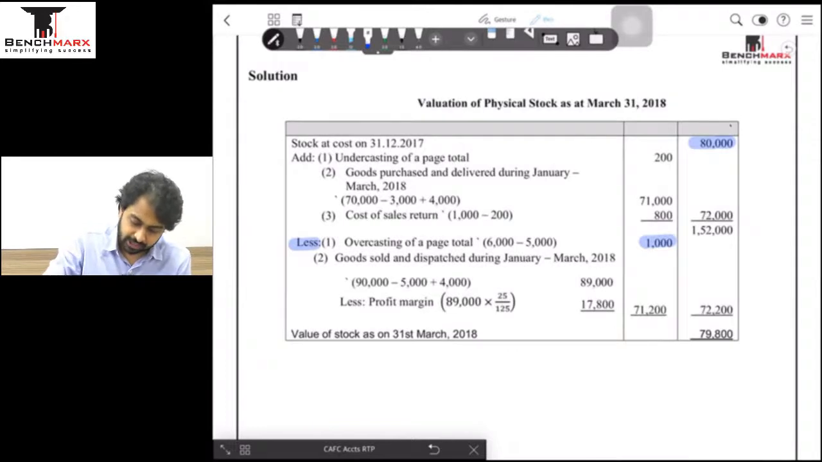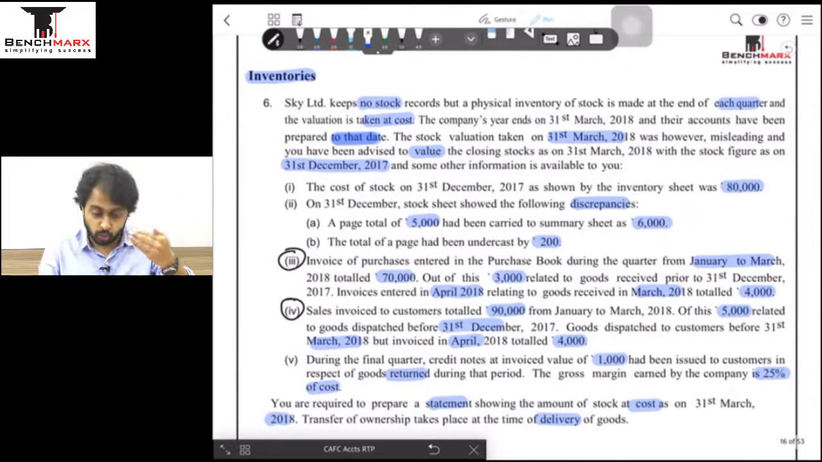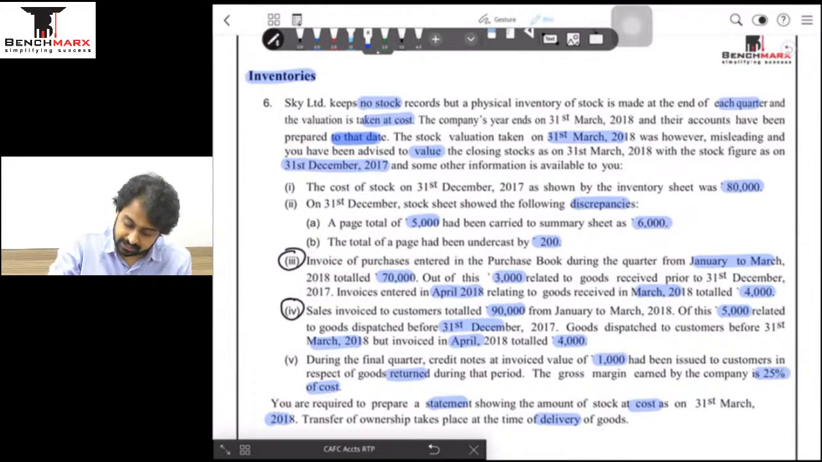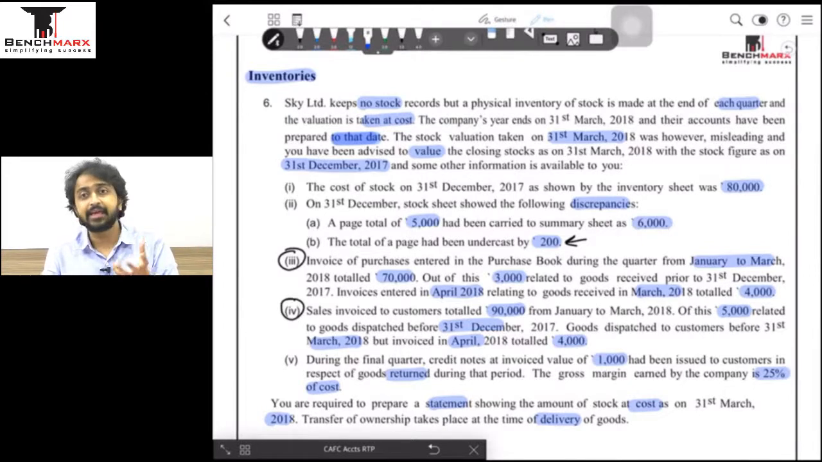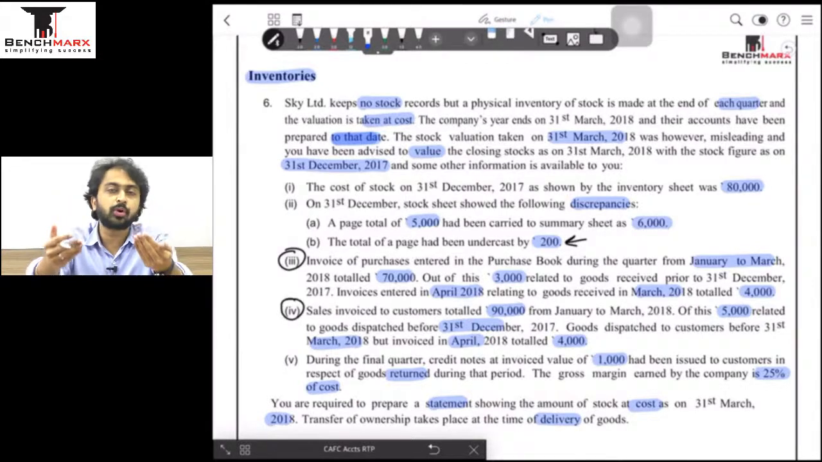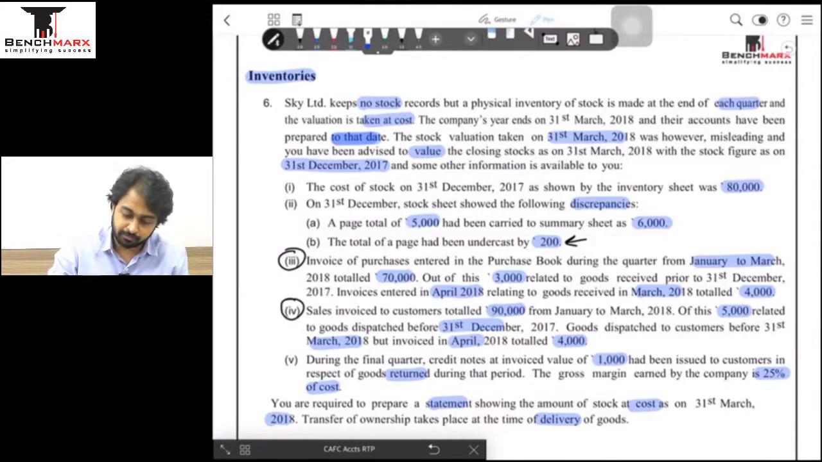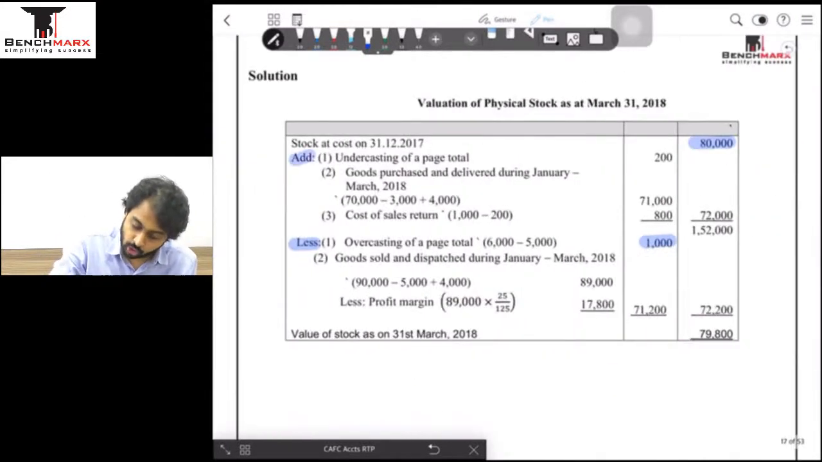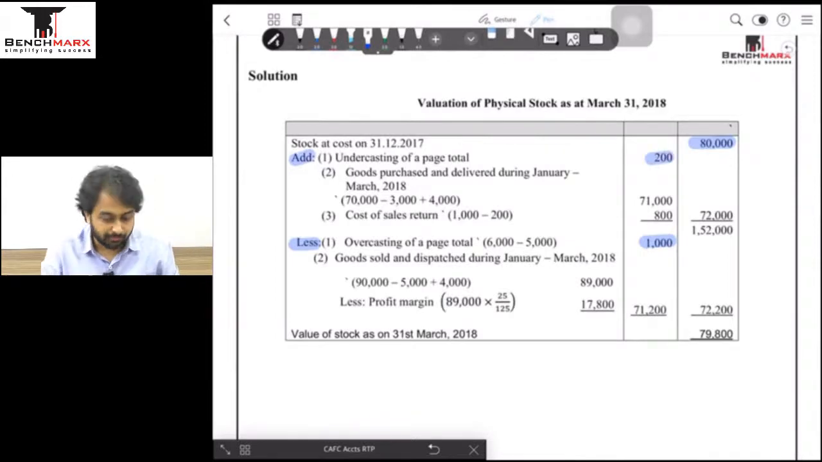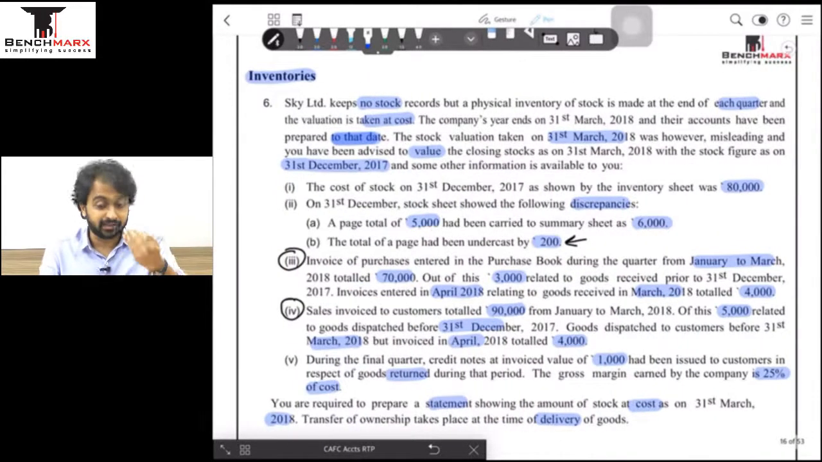That is because of this I will do less 1000 as subtraction, overcast of 1000, that is 6000 minus 5000. ठीक है. Then mistake number 2, the total of the page is undercast by rupees 200. Undercast is as good as saying less. It means अपना एक number 200 से less किया हुआ है. That means 80,000 is an amount which is lesser by 200. I have to make it to 200's level, so I'm going to add 200, and since this is also at cost, I'm simply going to have an addition of rupees 200. ये अपना हो गया first two mistakes का adjustments.